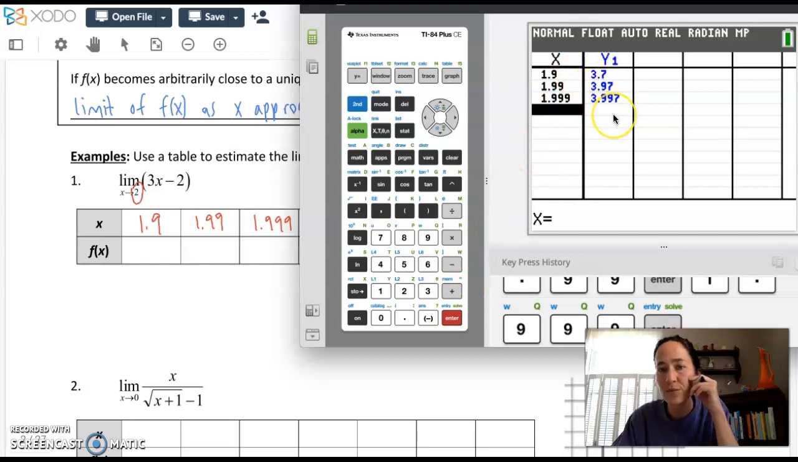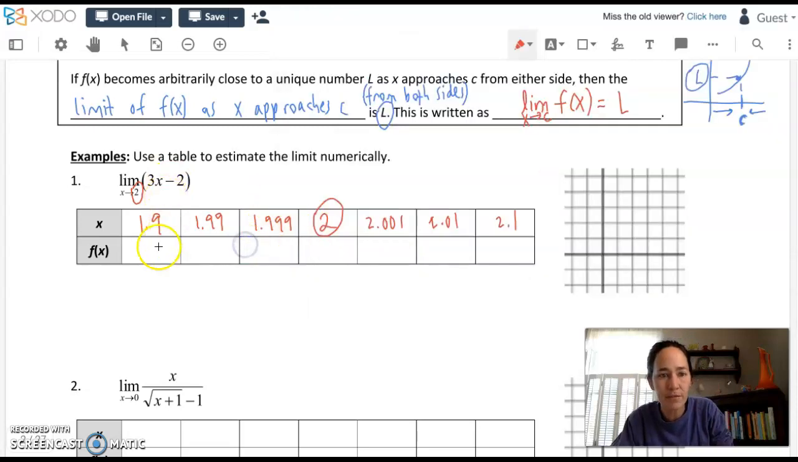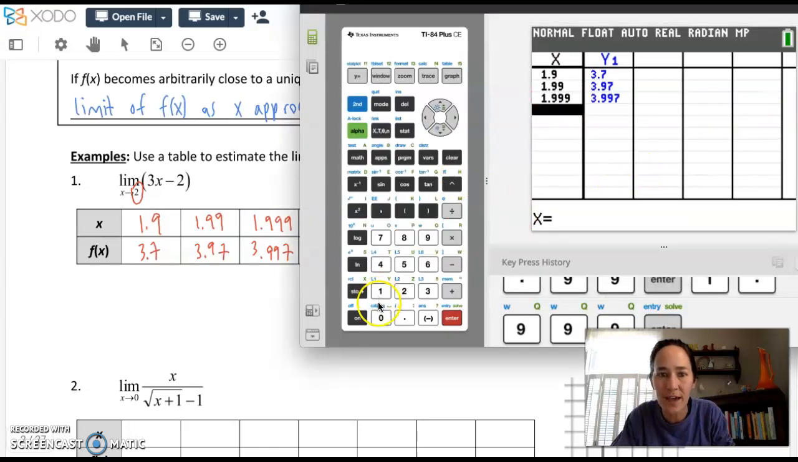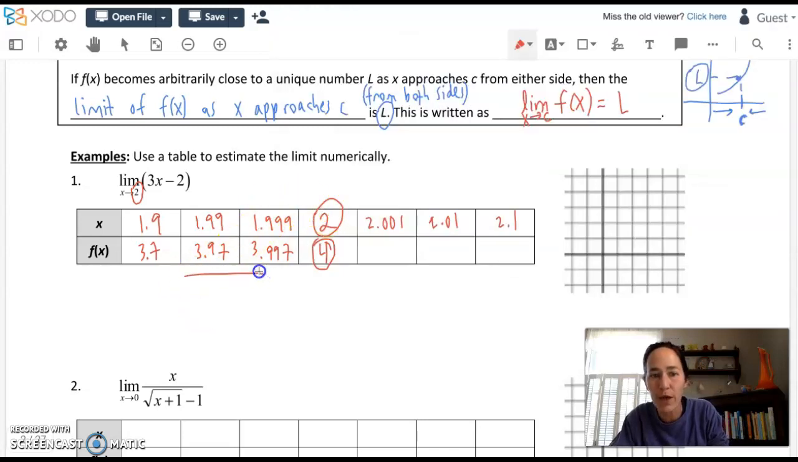Look at what they seem to be approaching. 3.7, 3.97, it's creeping up to a curious whole number. 3.997. It looks like it wants to be a 4 here. I bet this is exactly a 4. Let me go back to the calculator and see. When I type in 2 exactly, I've taken away the suspense. These numbers are approaching 4 from below.